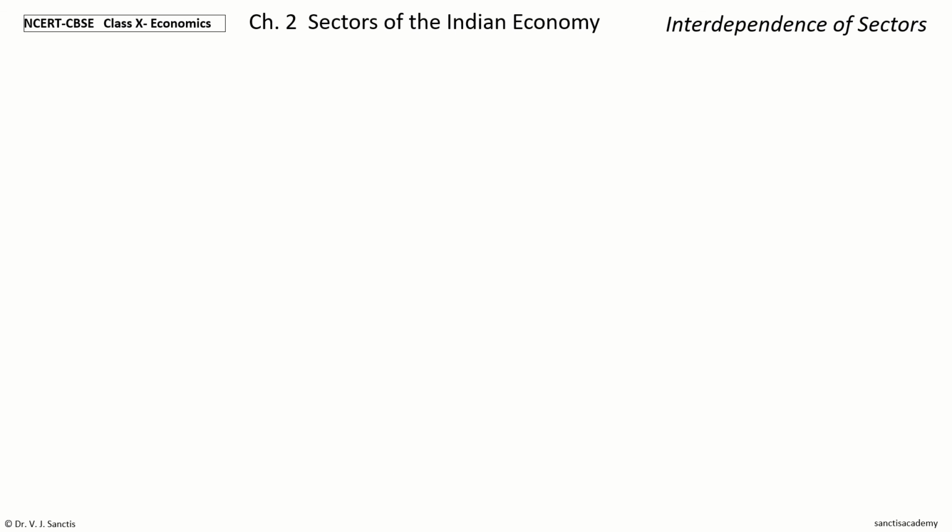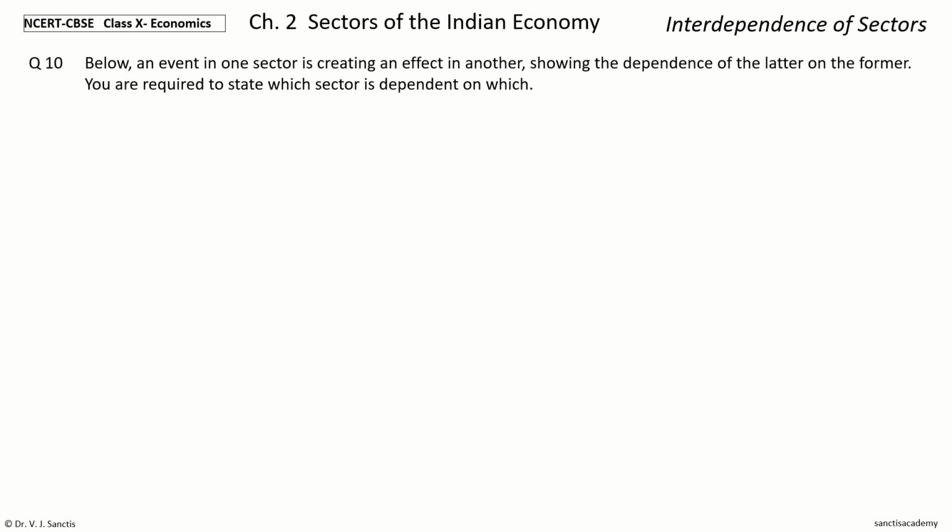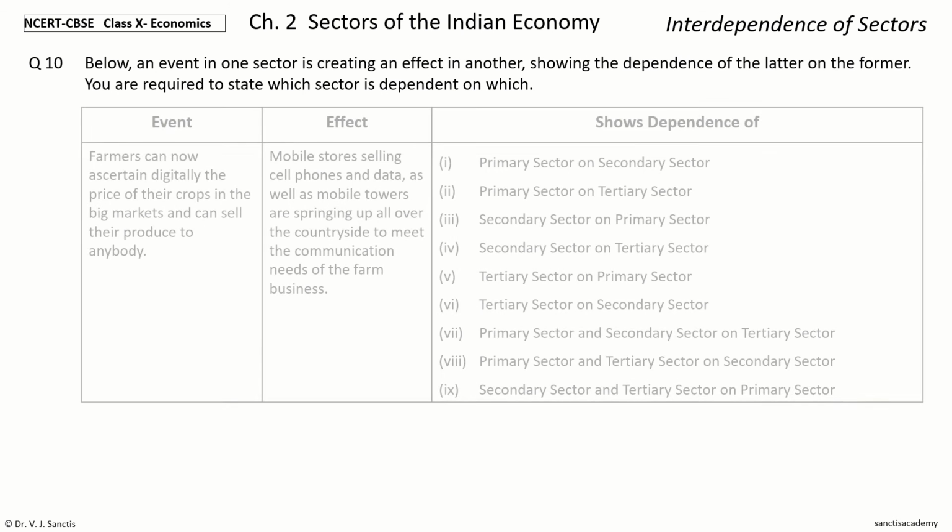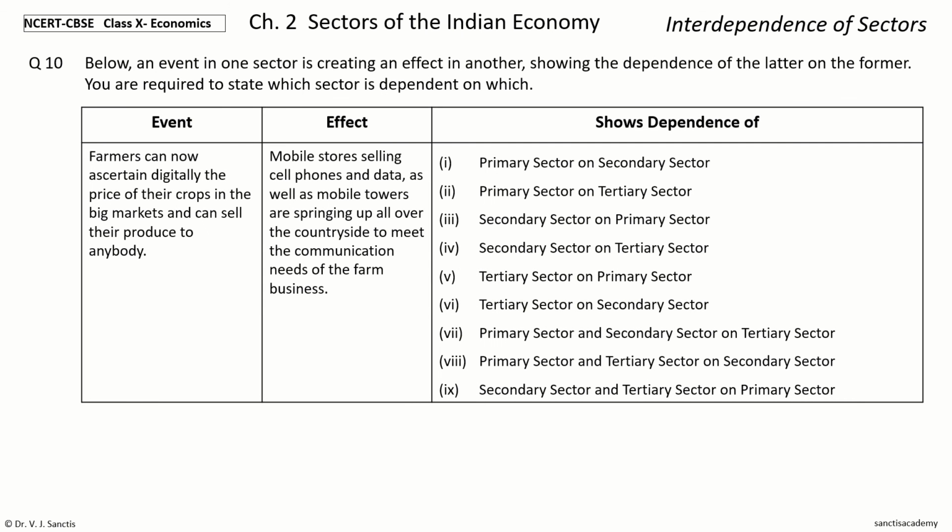Last question, number 10. Same question, and the data is farmers can now ascertain digitally the price of their crops in the big markets and can sell their produce to anybody.